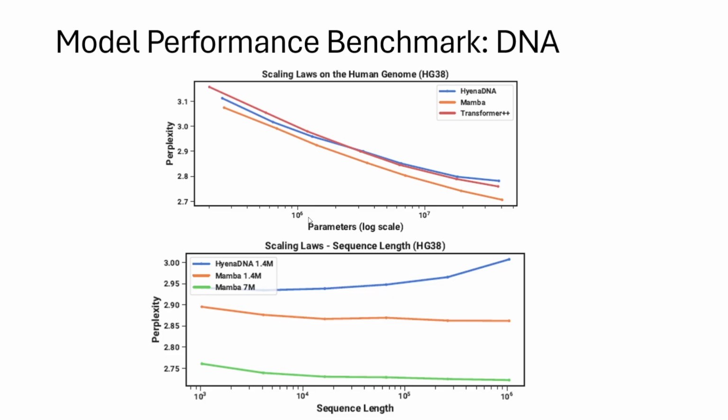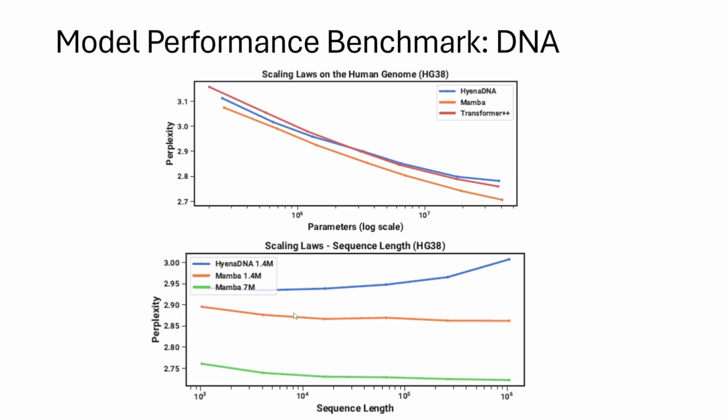On the x-axis here, we have the number of parameters in the model. And on the y-axis, we have perplexity, which is its ability to accurately make a prediction. You can see that Mamba has significantly lower perplexity at the same size and equivalent perplexity at smaller model sizes.